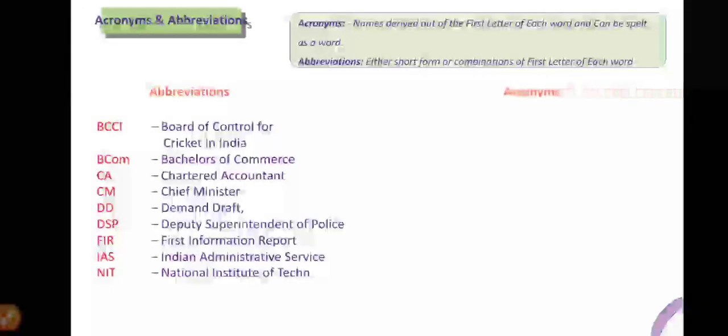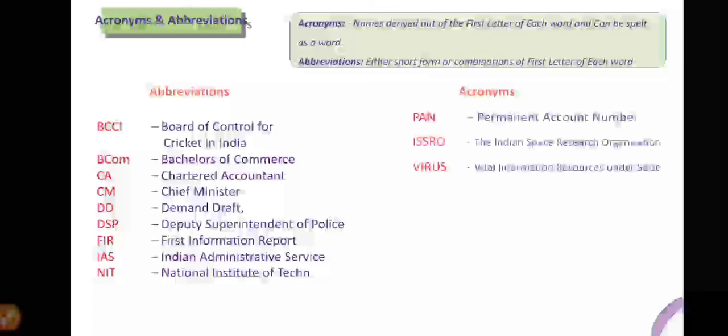The acronym is different, but here the combination of the words should be pronounced as a single word. For example, PAN. PAN stands for Permanent Account Number. The first letter of each word is taken and coined as a new word, and we say it as a new word too. PAN. For example, PIN code. In postal we have the PIN code. PIN refers to Postal Index Number.